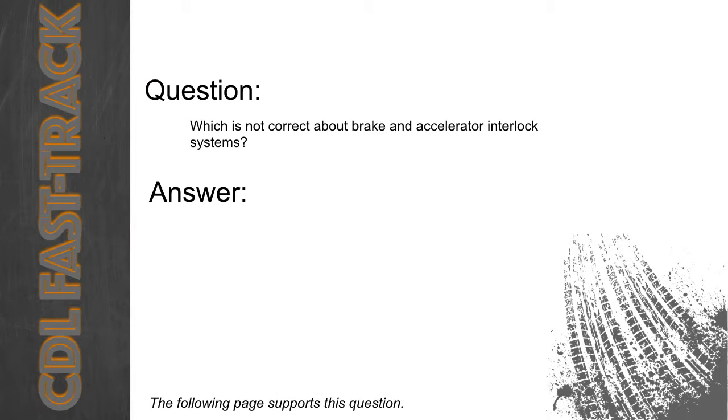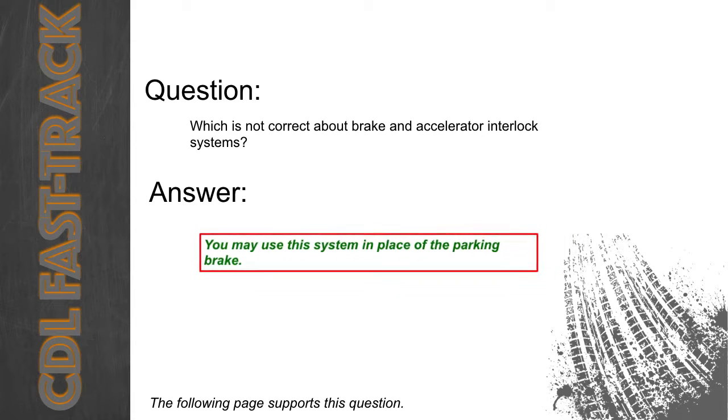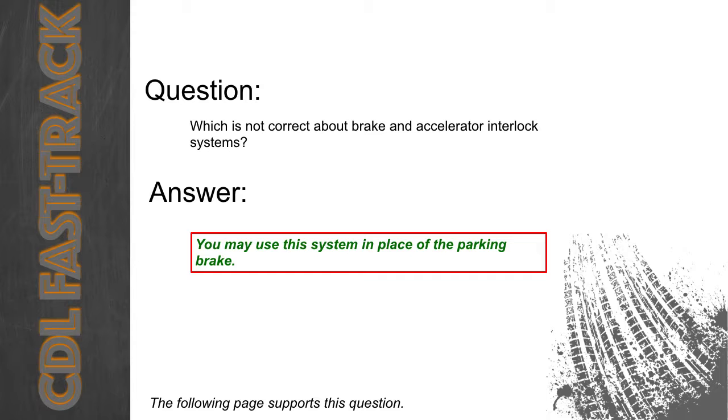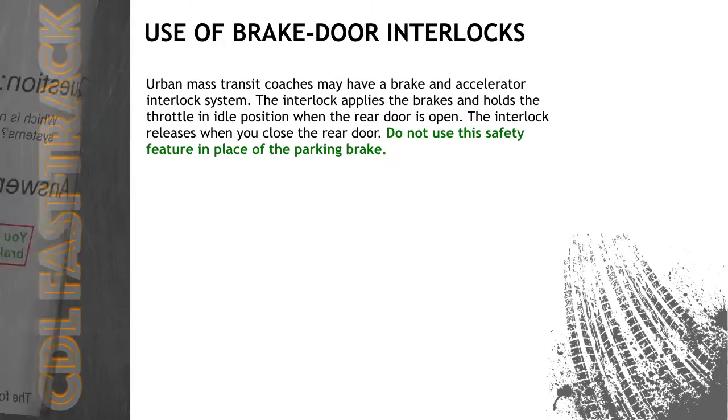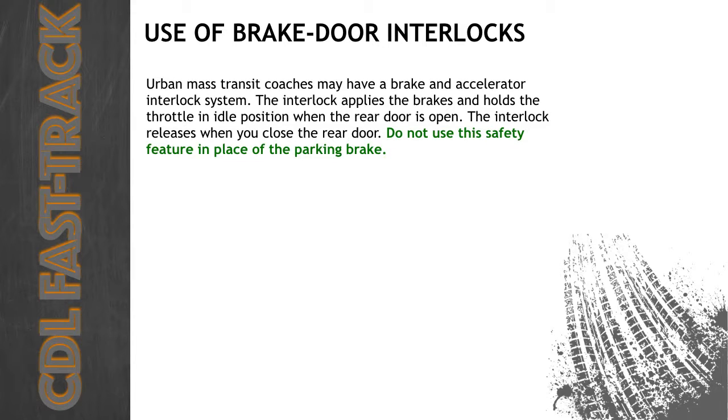Which is not correct about brake and accelerator interlock systems? Urban mass transit coaches may have a brake and accelerator interlock system. The interlock applies the brakes and holds the throttle in idle position when the rear door is open. The interlock releases when you close the rear door. Do not use this safety feature in place of the parking brake.